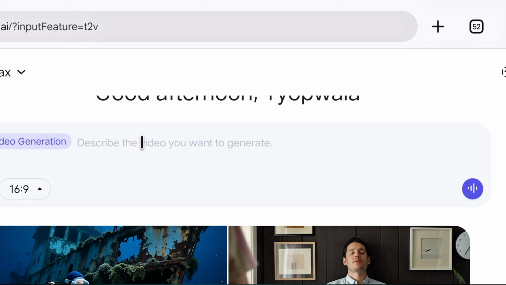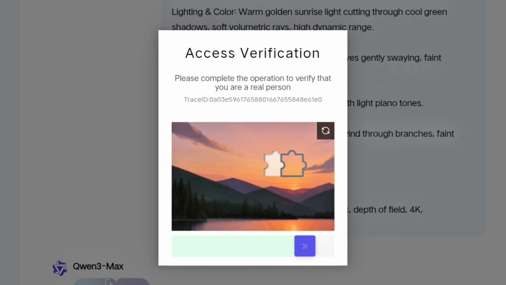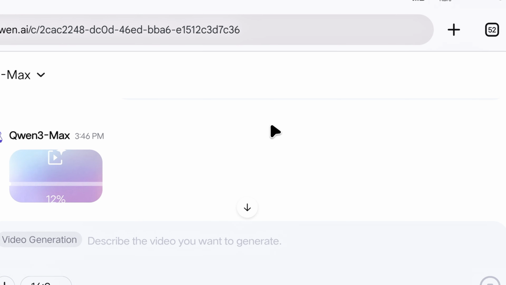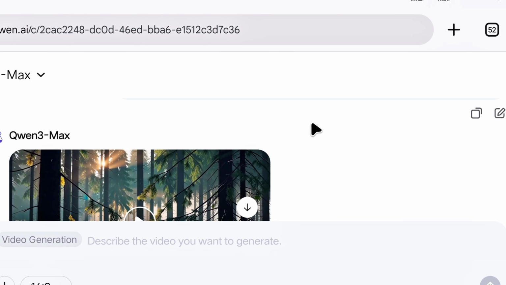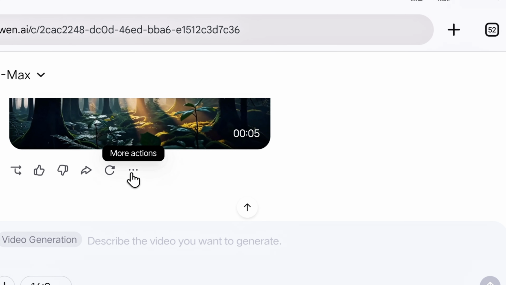Now here we will paste our prompt and press enter. Now to complete access verification, we will have to fill this CAPTCHA. For this, we will slide it and adjust it here, and our verification will also become successful. So now, after a short while, our video is generated and ready, which we will download by clicking here.